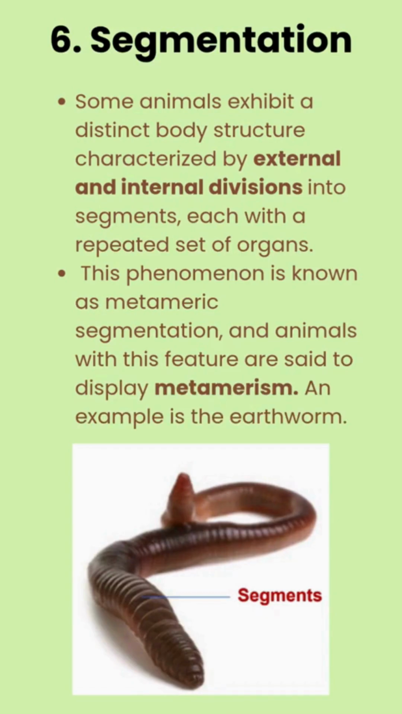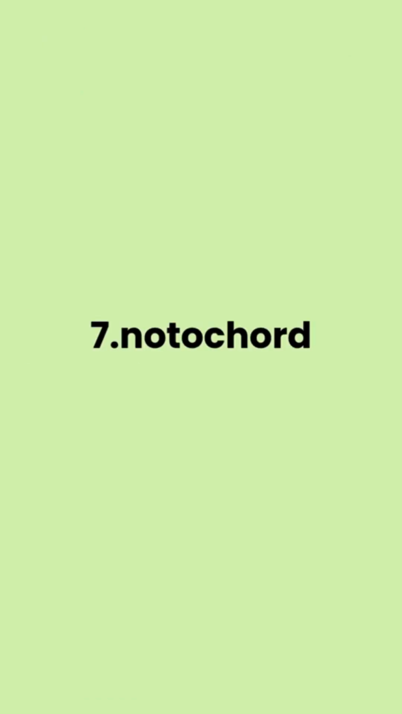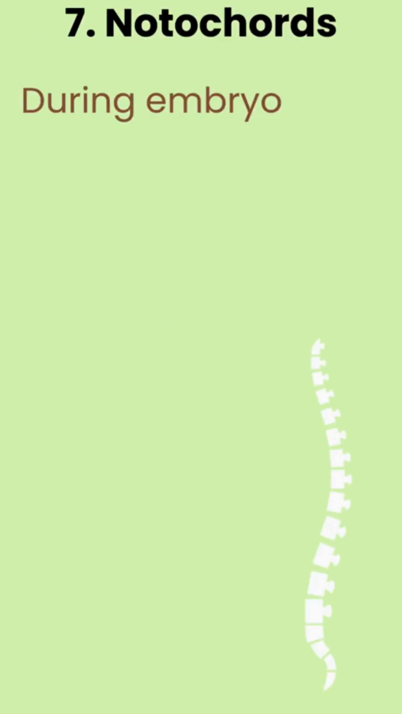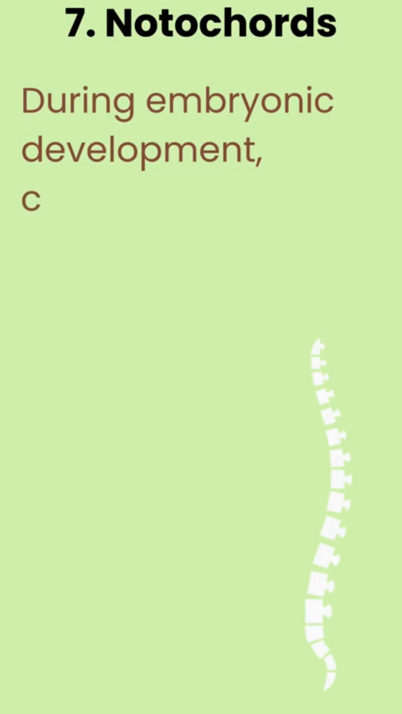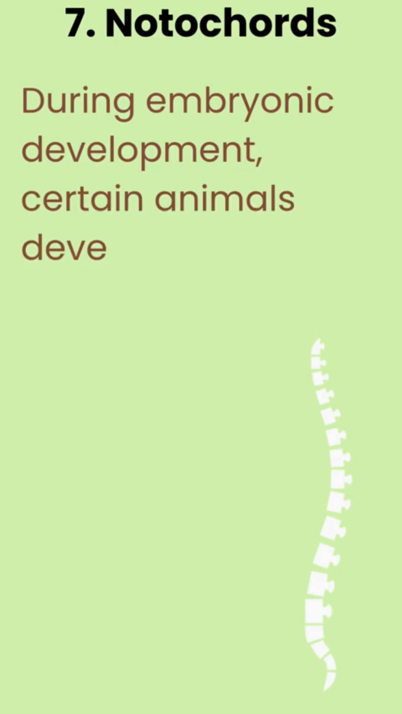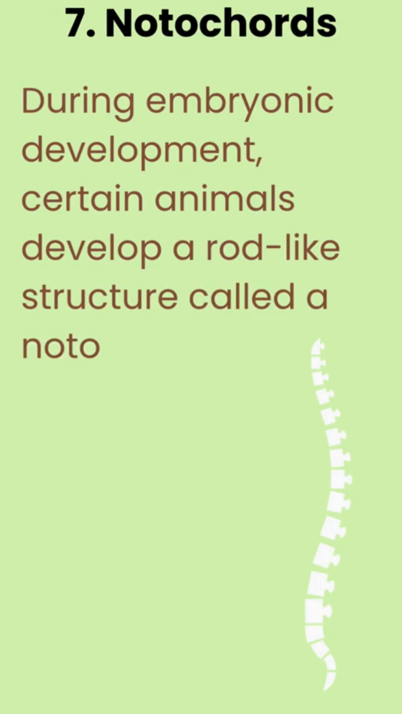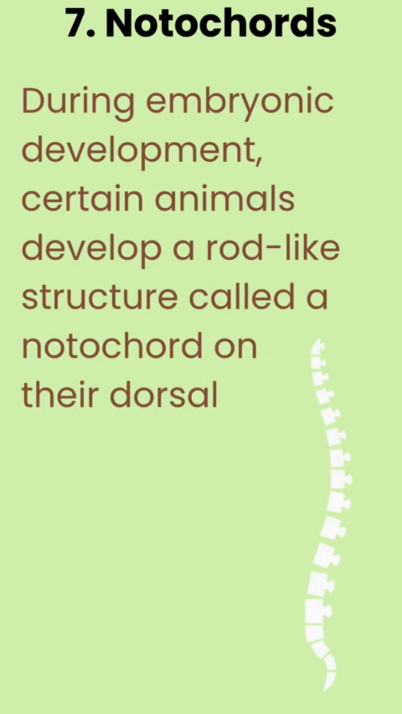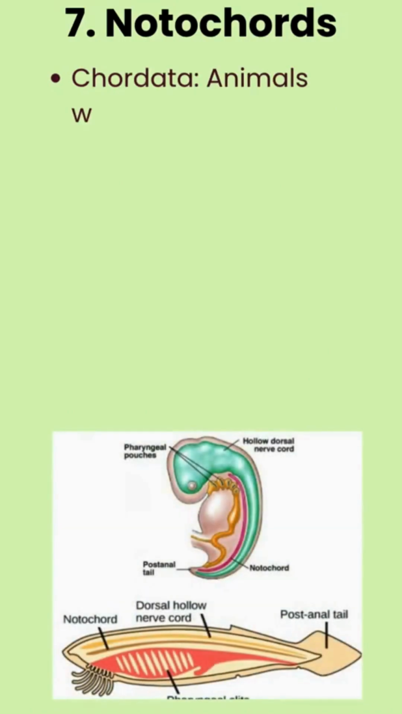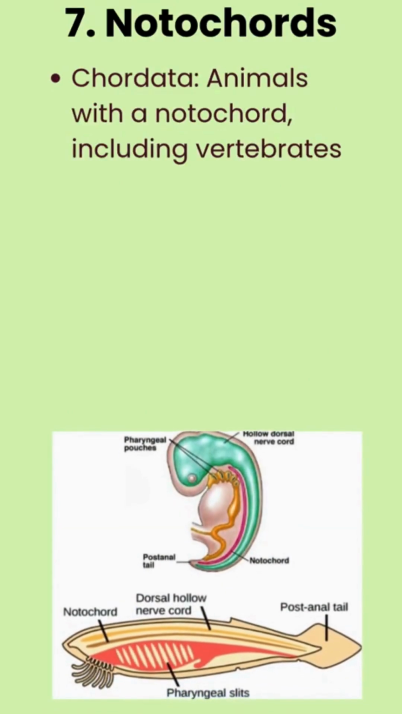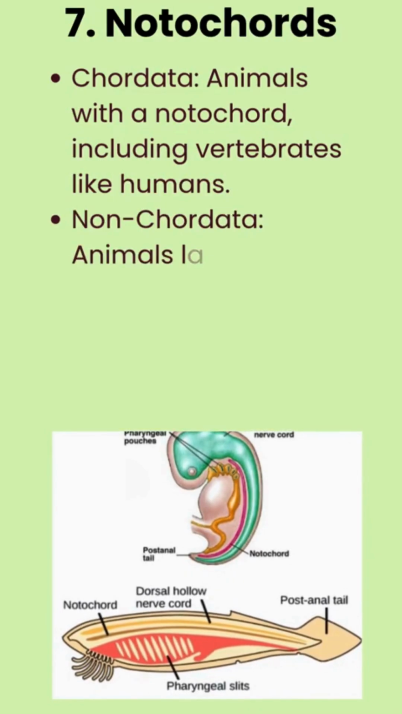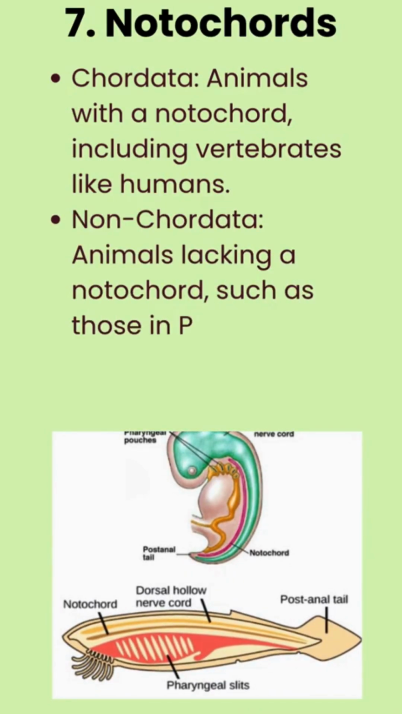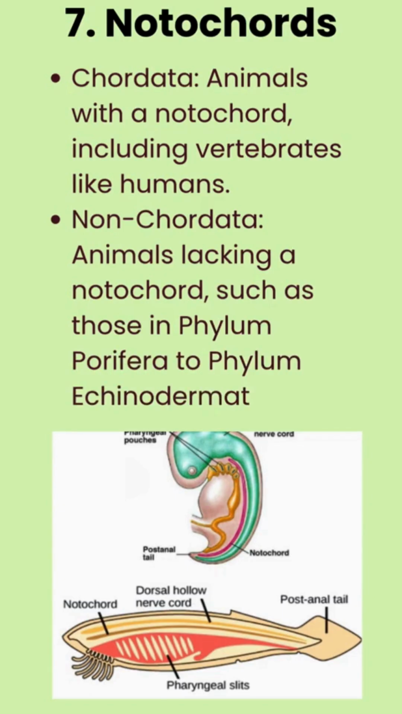Another basis on which animals are classified is known as notochord. During embryonic development, certain animals develop a rod-like structure called a notochord on their dorsal side. This notochord is significant for classification. The animal kingdom is broadly classified into two groups based on the presence or absence of a notochord. Chordata. Animals with a notochord, including vertebrates like humans. Non-chordata. Animals lacking a notochord, such as those in phylum Porifera to phylum Echinodermata.